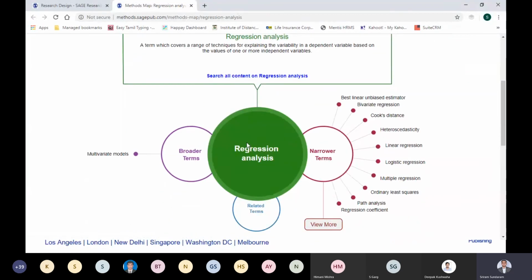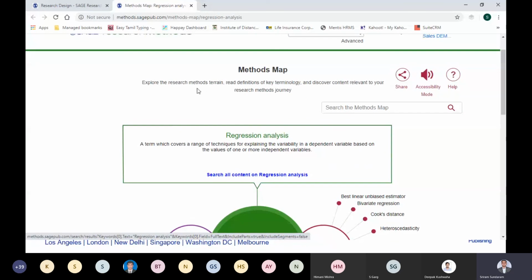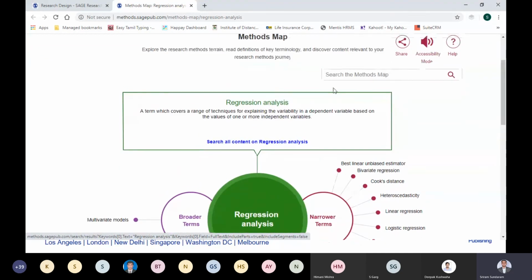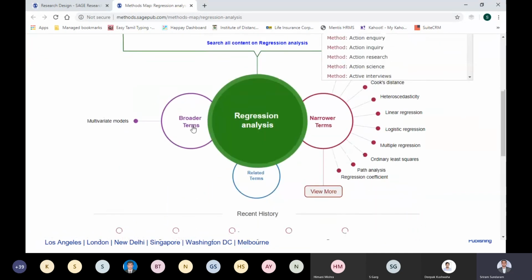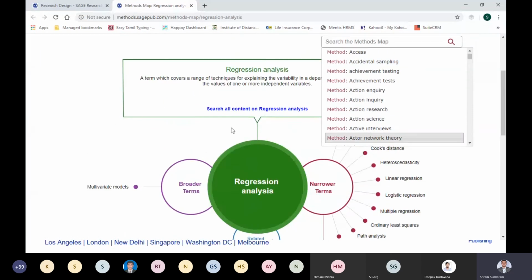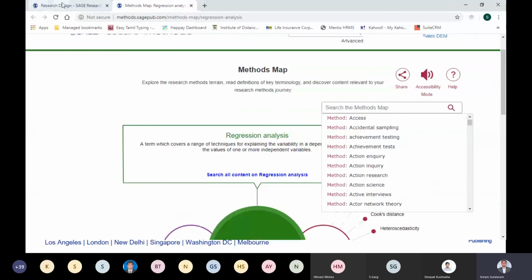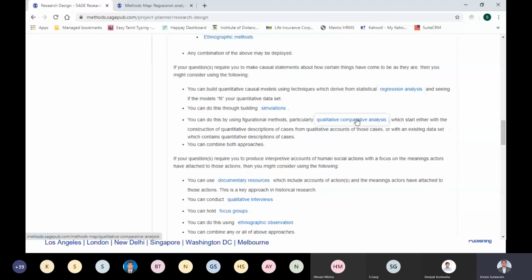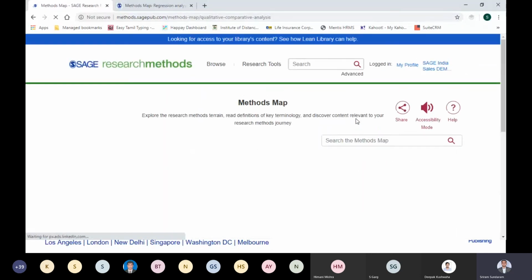So this is the methods map. It maps the entire research methods terrain, and it allows you to read definitions of key terminologies and discover content relevant to your research method. So you can search over here as well, and you can navigate. For example, if it is multivariate models or anything, what are the different narrower terms to it? I'll take you to QCA itself, which will really help you understand much better.